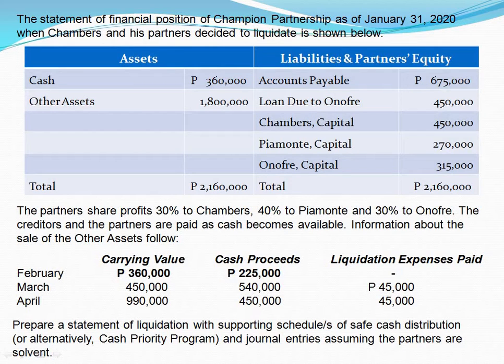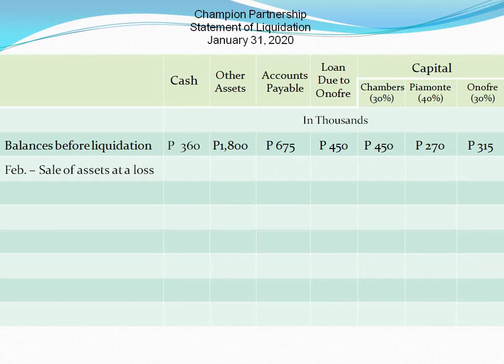Was there a gain or a loss on realization? Loss, because the cash received from the sale is less than the carrying value of the asset sold. So, realization and distribution of loss, or we can describe it simply as sale of assets at a loss in February. Deduct 360,000 carrying value of the asset sold from the other assets and add the cash proceeds to the cash account amounting to 225,000.